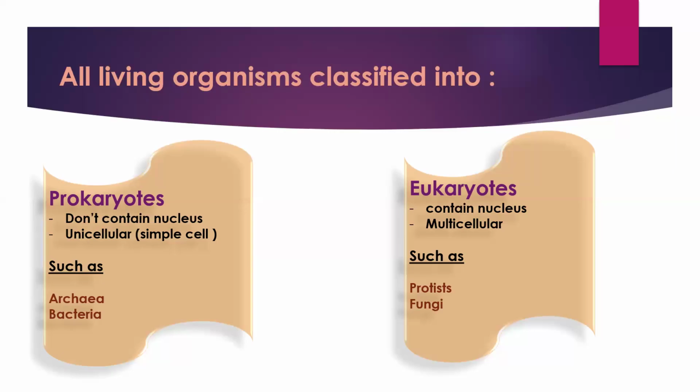As for those that don't contain a nucleus, they are called prokaryotes, and they are called simple cells, because most of them, if not all of them, are unicellular, which means their bodies contain only one cell, like archaea and bacteria that we will study in detail.